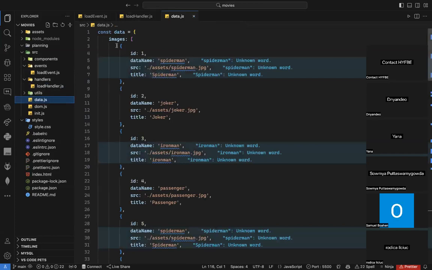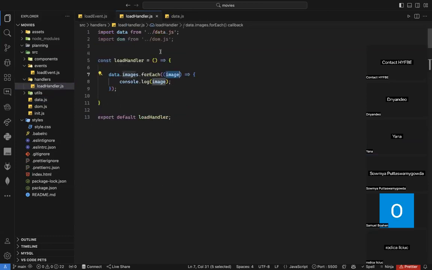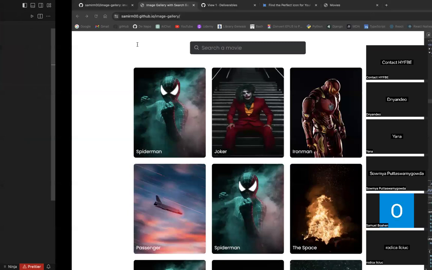I'm looping through images, so one image will be an object. It's not like creating a rocket, it's something really simple. Okay, let's log the image and see in our browser.